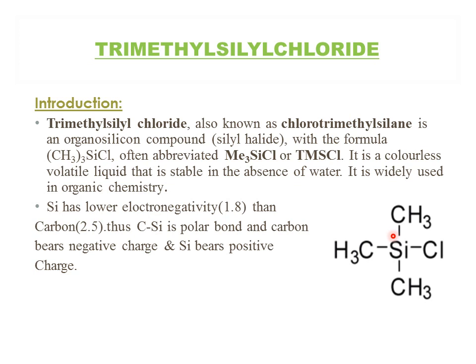Silicon has the low electronegativity of 1.8 and carbon has 2.5, and together they form a polar bond. Because of that polarity, it is susceptible to the formation of certain products in reactions.